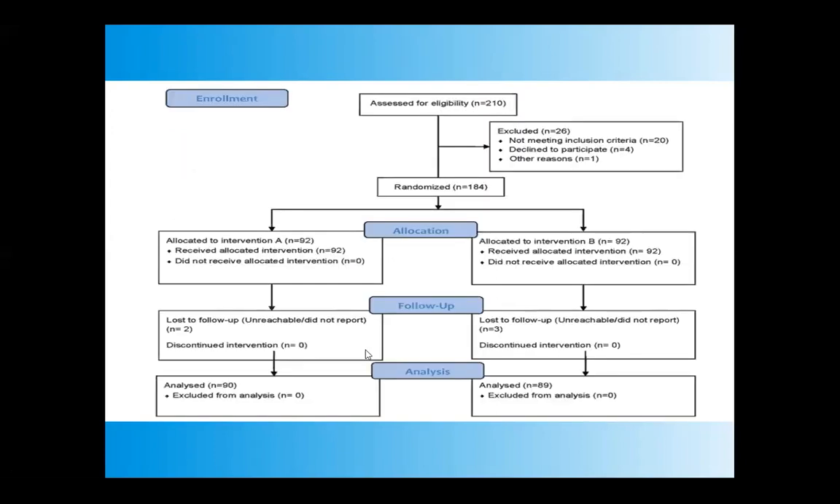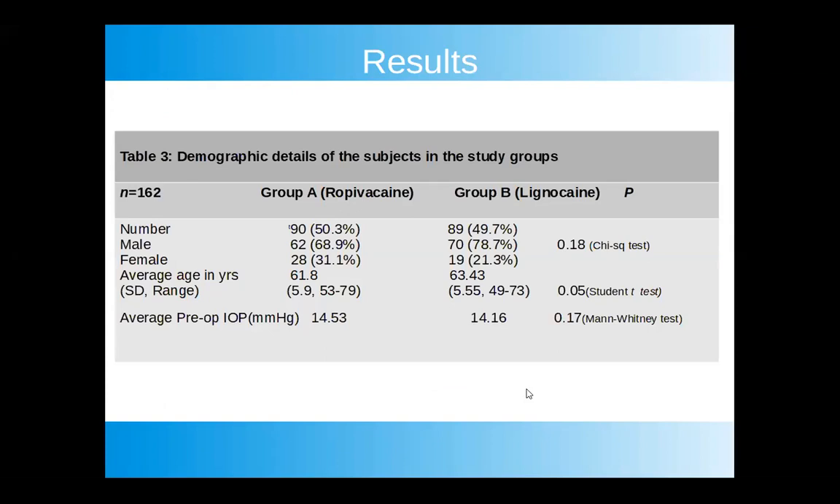Now, 210 patients were eligible for this study, but 26 patients did not meet the inclusion criteria, so they were excluded, and we came to 184 patients, out of which 92 were divided in each group. So in each group, we had 92 patients. In Group A, 2 patients were lost to follow-up, and in Group B, 3 patients were lost to follow-up. So we landed with 90 patients in Group A and 89 in Group B. Coming to the results, the demographic details of the subjects with respect to number, sex, average age, and pre-op IOP, there was no significant difference.